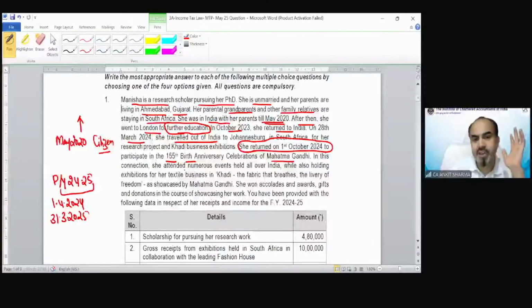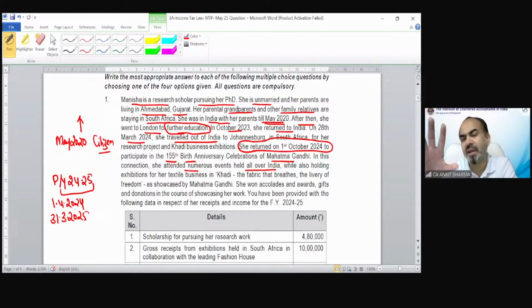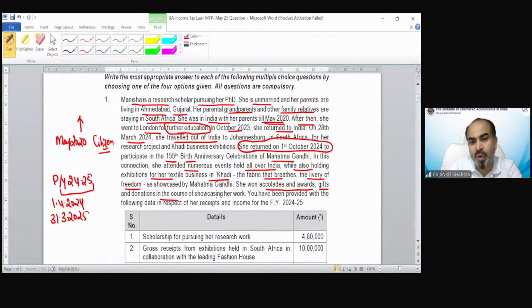In this connection, she attended numerous events held all over India, while also holding exhibitions for her textile business in Khadi, the fabric that breathes, the livery of freedom, etc. She won accolades, awards, gifts, and donations in the course of showcasing her work.